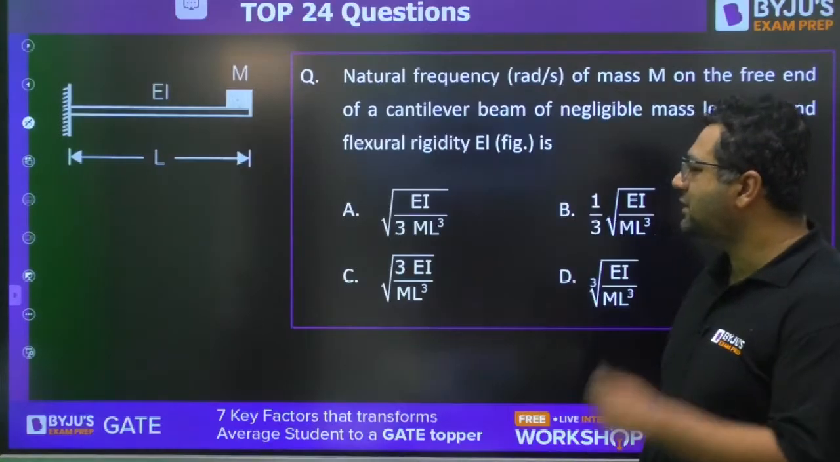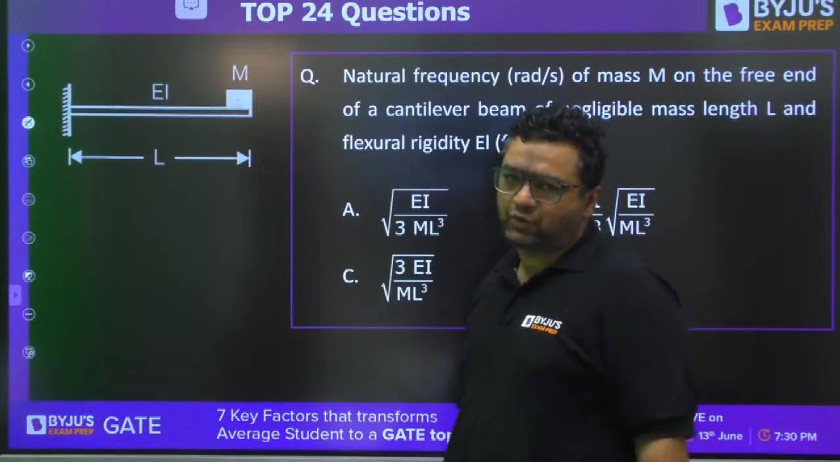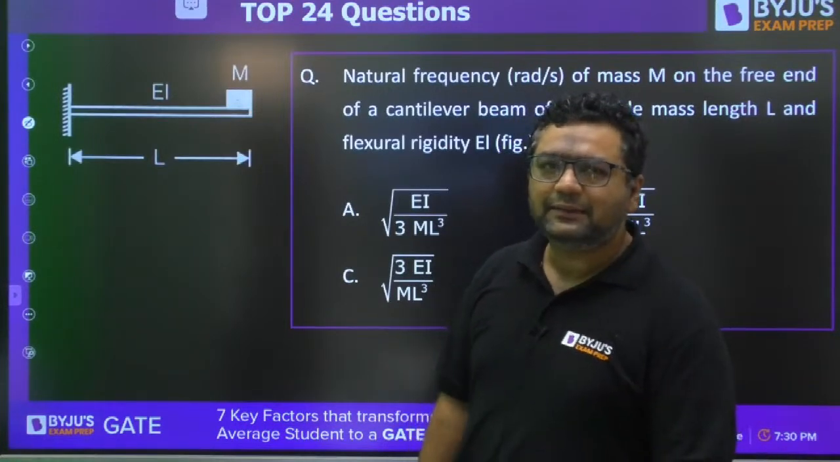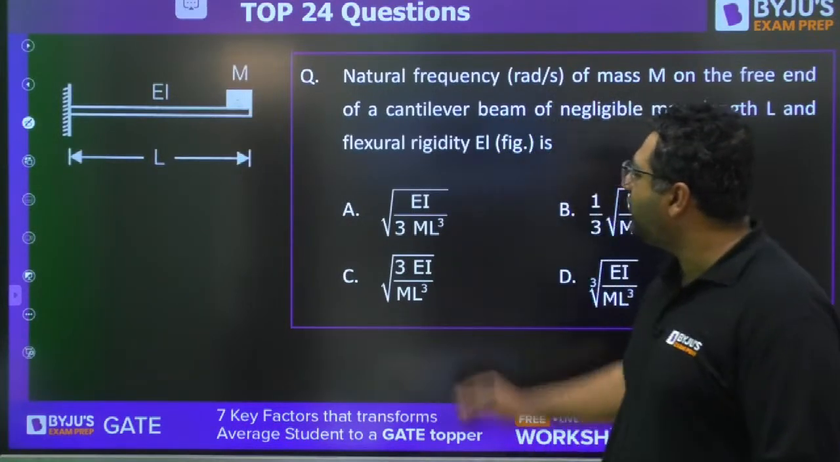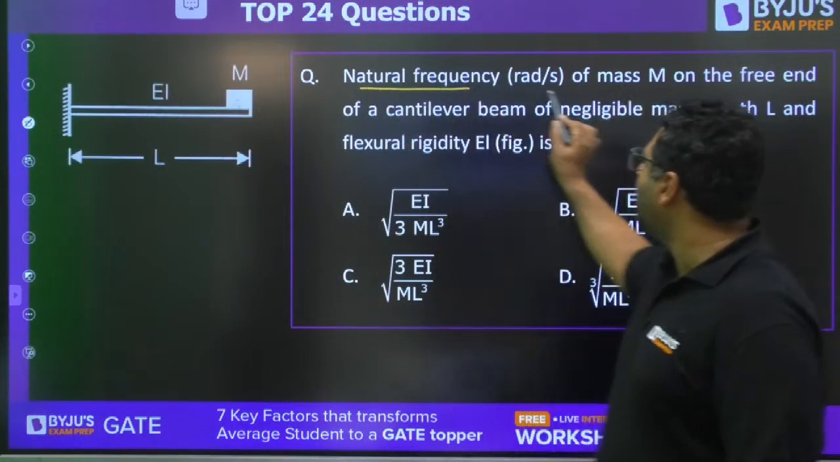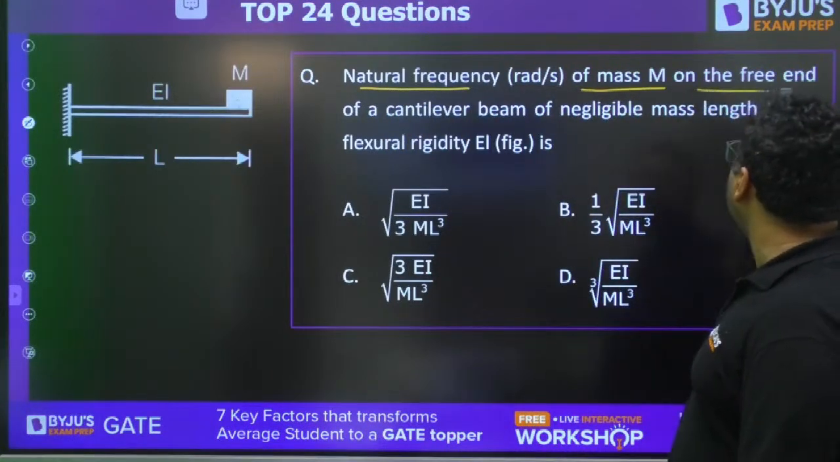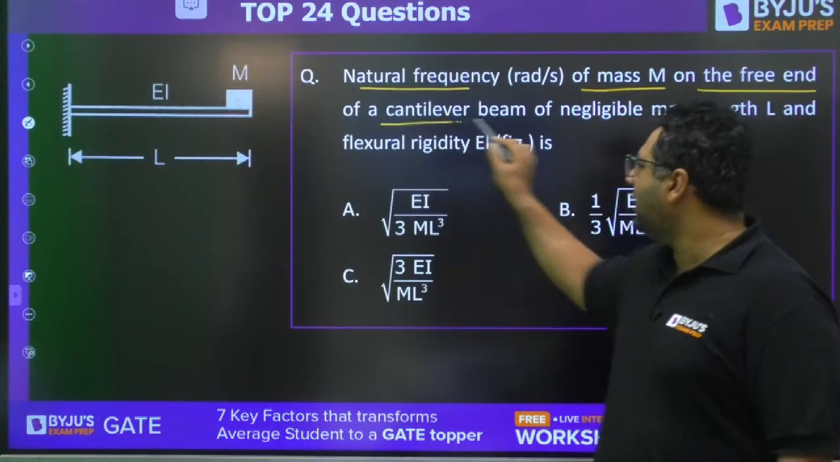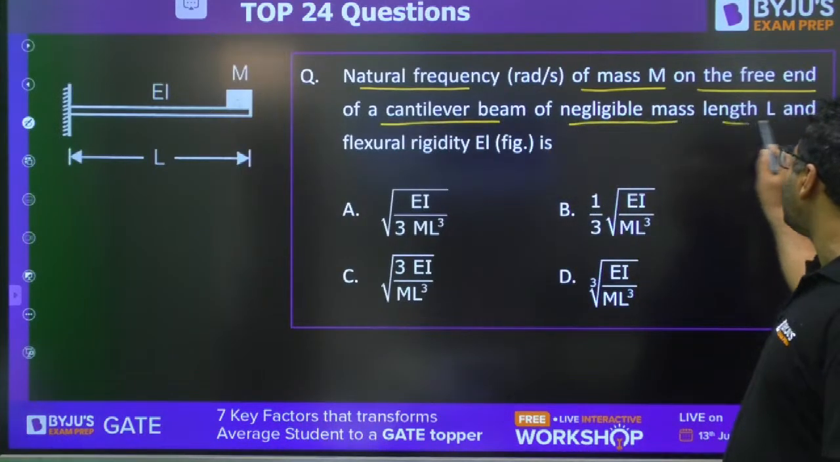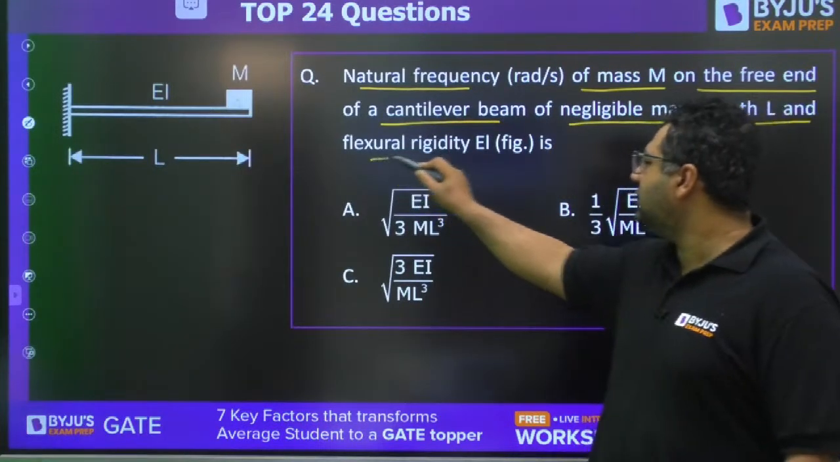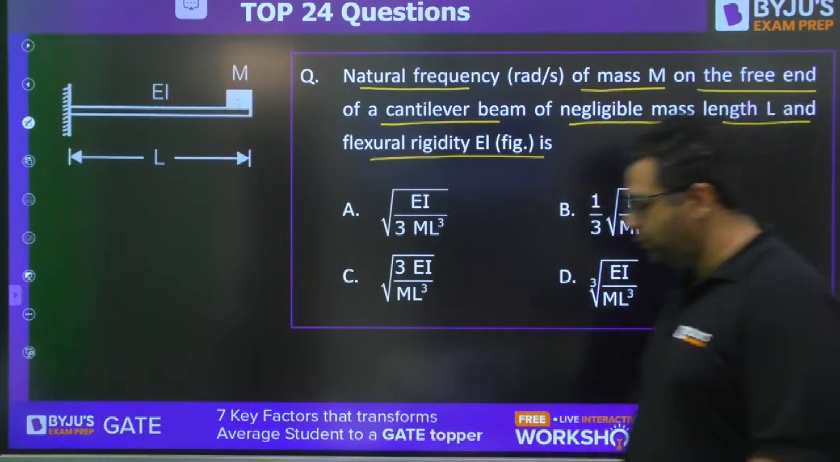Now, without wasting time, we are starting with the first question. So guys, this is the first question. Natural frequency of mass m on the free end of a cantilever beam of negligible mass, length L, flexural rigidity EI. These are the options.